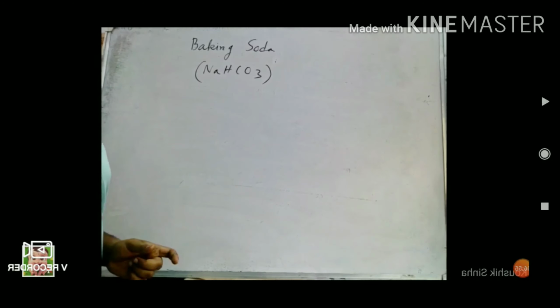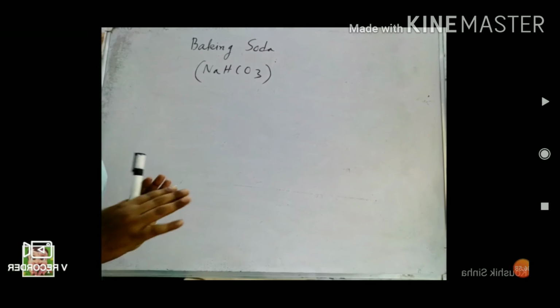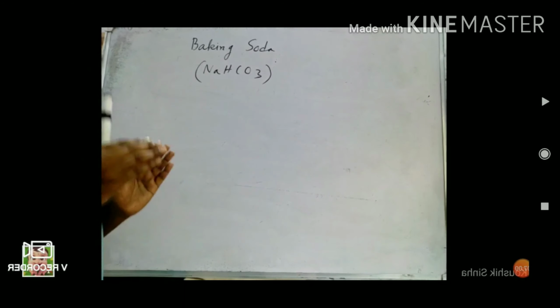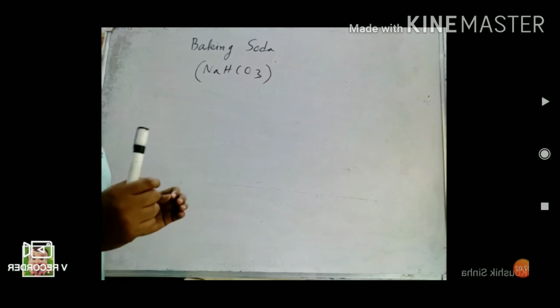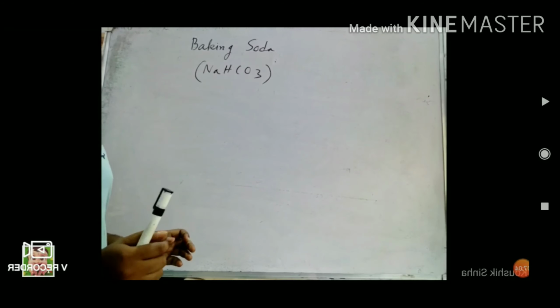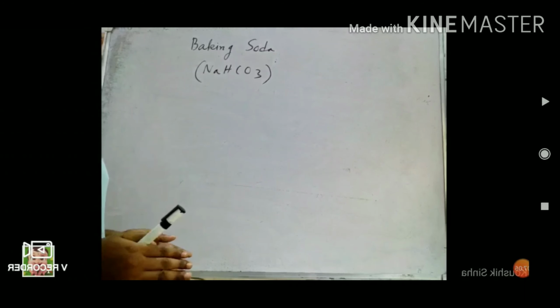Now, baking powder and baking soda are not the same thing. Baking soda is the main ingredient of baking powder.